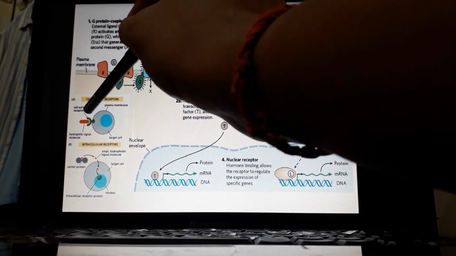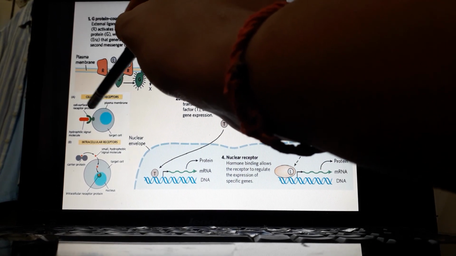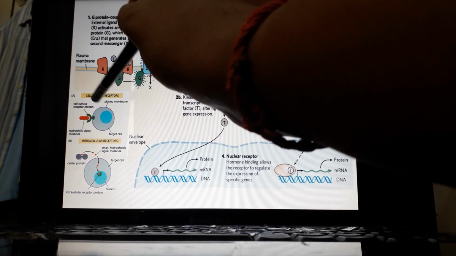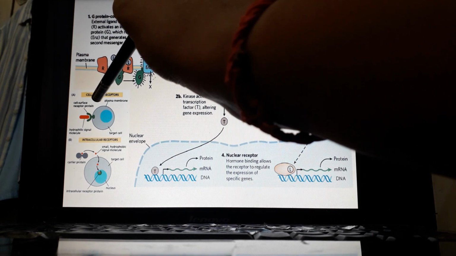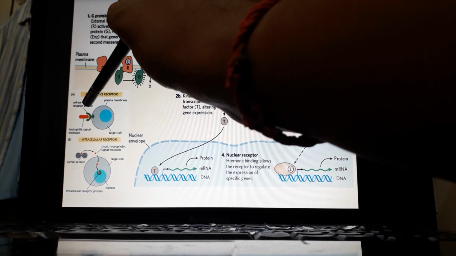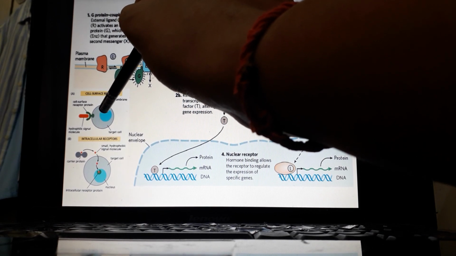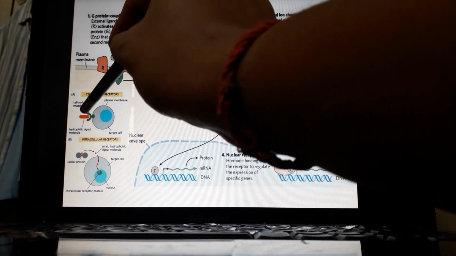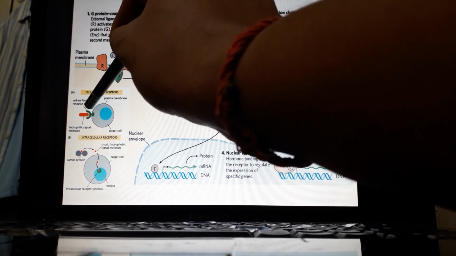Then since they are hydrophilic, that means they cannot pass the plasma membrane, isn't it? Since the message cannot pass the plasma membrane, the receiver should be present in such a way that they can bind to the receiver and activate the receptor, so that signal transduction can efficiently occur. Due to that, the hydrophilic molecules bind to extracellular receptors, it's very common sense.